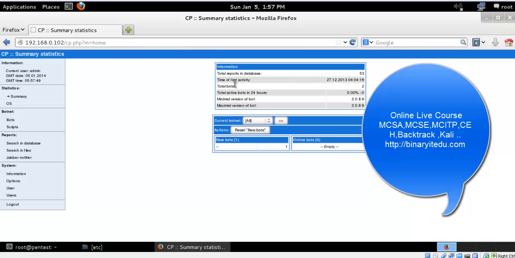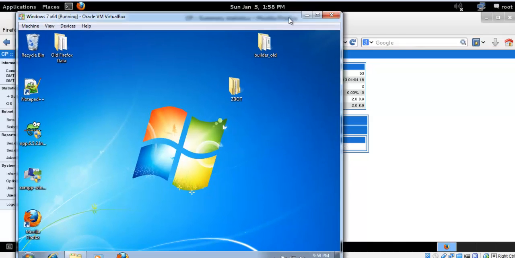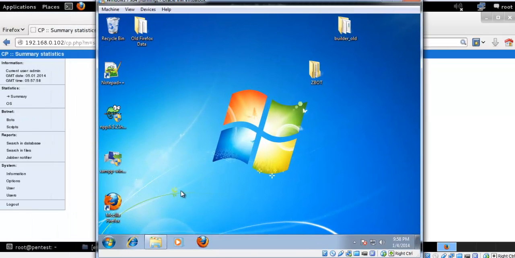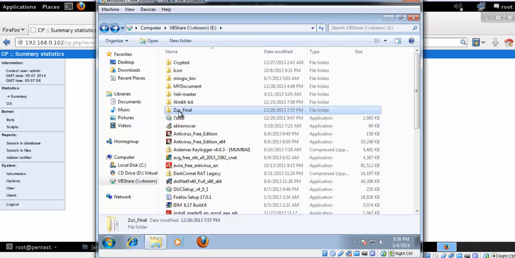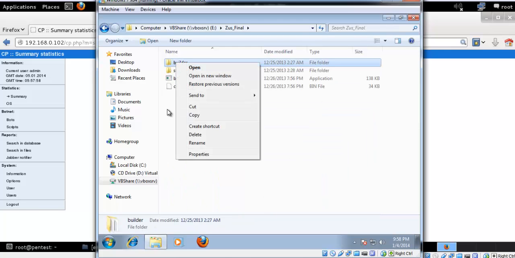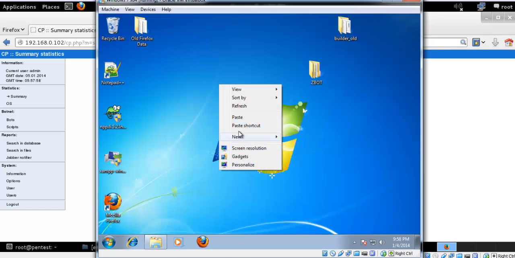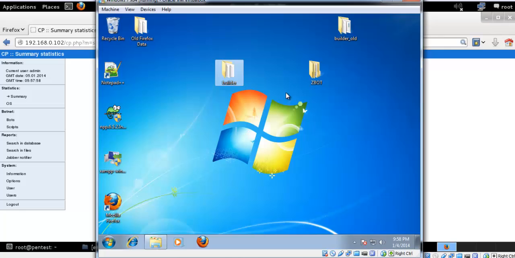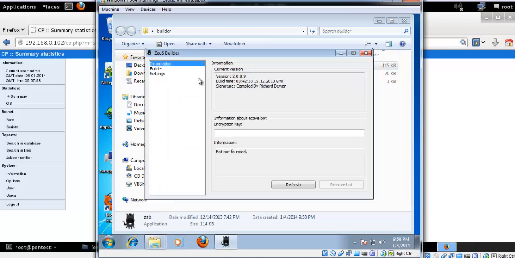I'm logging into my server, and you can see this is my Windows 7 client box. So what I will do is I'll configure my builder over here. I will use final, and here's my builder. I'll just copy it to my desktop, and so here is the builder. So just launch it.